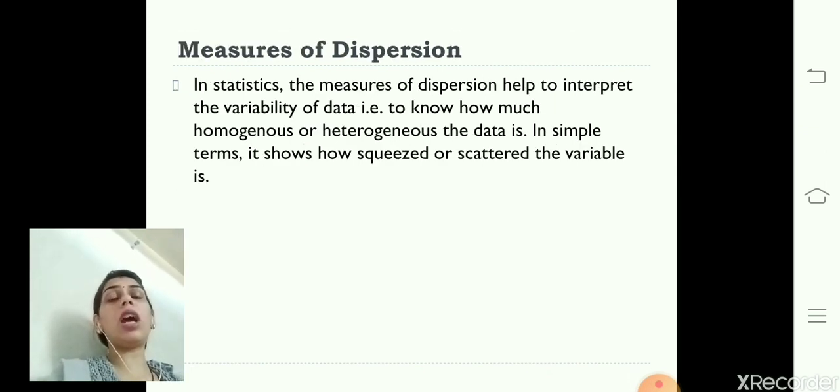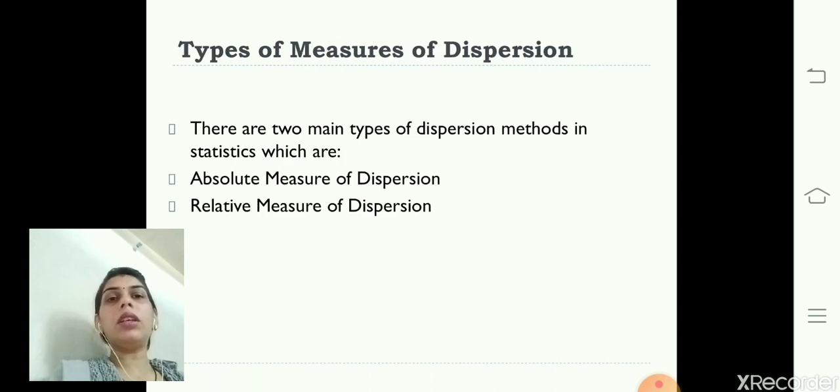Measures of dispersion. How to measure the dispersion? In statistics, the measures of dispersion help us to interpret the variability of the data. That means to know how homogeneous or heterogeneous the data is, or in other words, it shows how squeezed or how scattered the variable is. There are two types of measures of dispersion. First is absolute measures of dispersion and second is relative measures of dispersion.